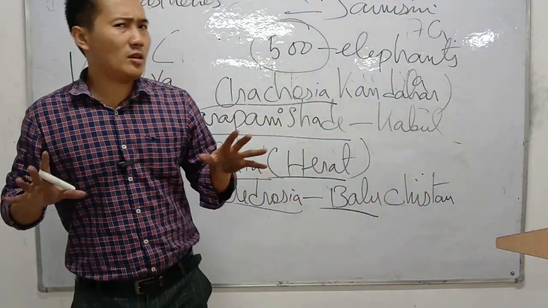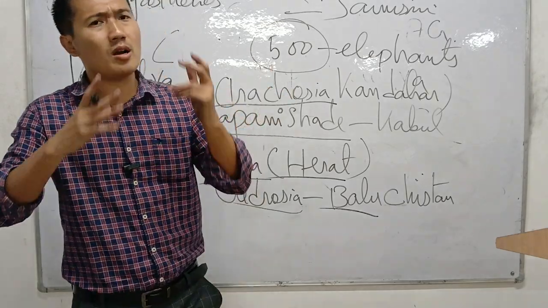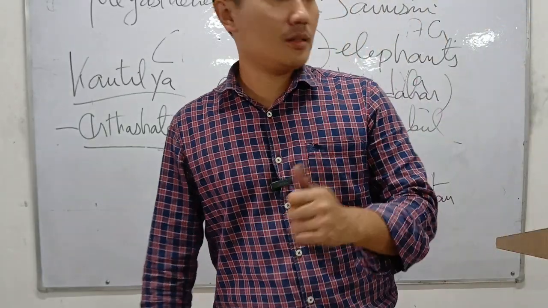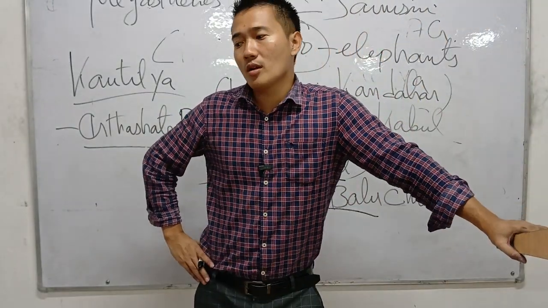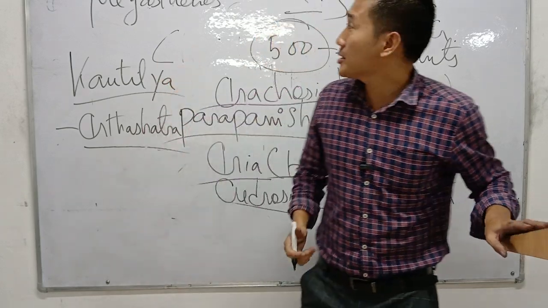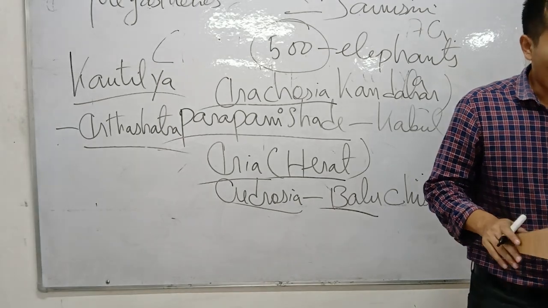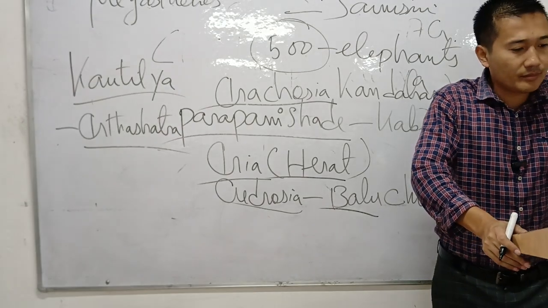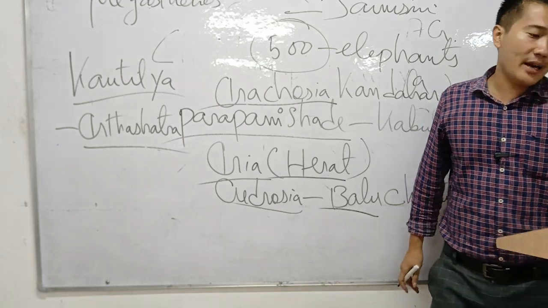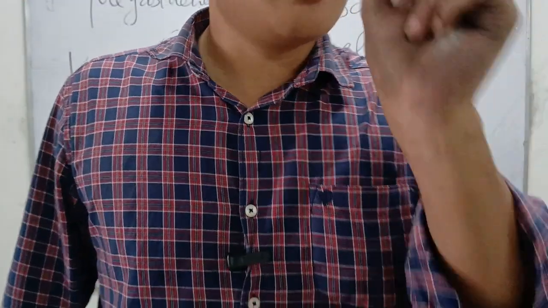I'm not going to give you details about which area was captured by Ashoka, Bindusara, or others. As of now, we don't have much time, so I'll just highlight the most important points. Remember, he died in the year 297 BC, and he was replaced by his son Bindusara.